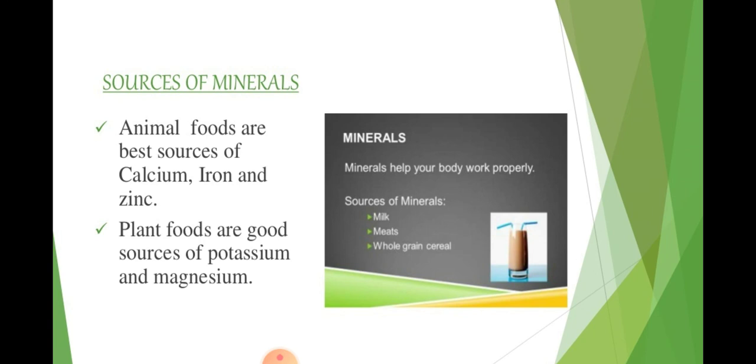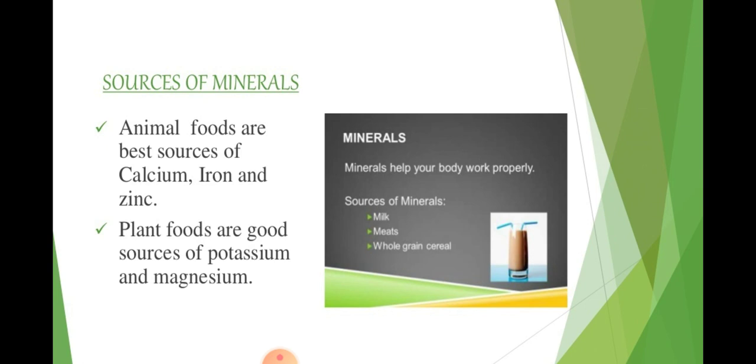Now, what are the sources of minerals? Animal foods are the best sources of calcium, iron and zinc. Calcium, iron and zinc are very important and useful minerals for the body. Animal foods are the best sources of calcium, iron and zinc, just like milk and meats. These all are the sources which we are getting from the animals. And plant foods are good sources of potassium and magnesium.